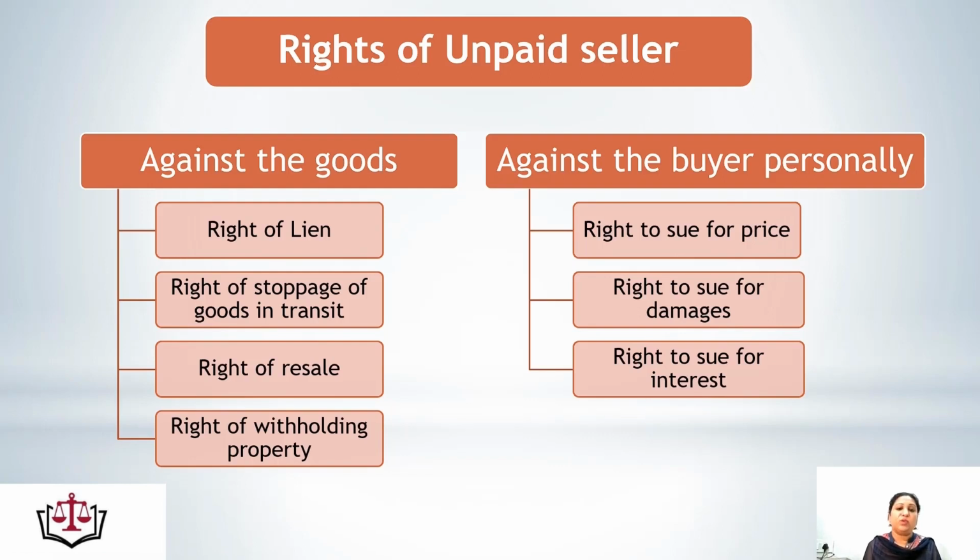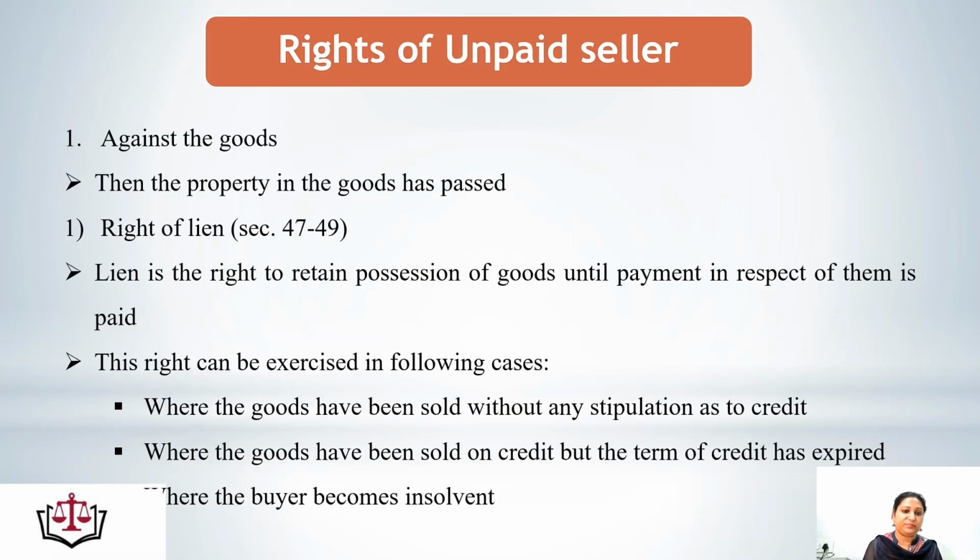from the buyer. So if we talk about the rights of an unpaid seller, these can be divided into two categories: against the goods, and against the buyer personally. So against the goods, the unpaid seller has the right of lien, right of stoppage of goods in transit, right of resale, right of withholding the property. But against the buyer personally, the unpaid seller has the right to sue for price, right to sue for damages, and right to sue for interest. Let's discuss all these points in detail.